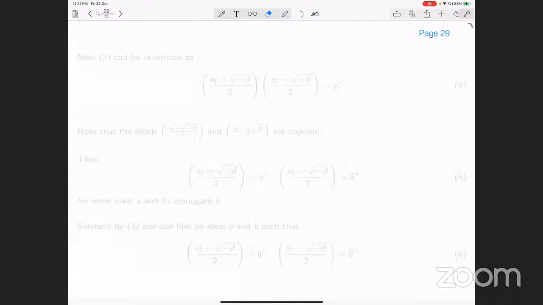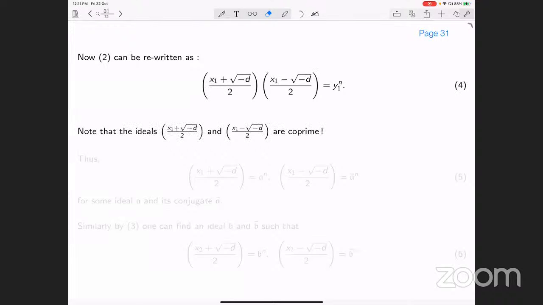Therefore, from these equations, the second one can be written, by taking minus d to the left hand side, as the product of x1 plus square root of minus d by 2 and x1 minus square root of minus d by 2, equal to y1 to the power n. We have divided by 4 on the right hand side and brought it to the left hand side. And this tells us, okay, now